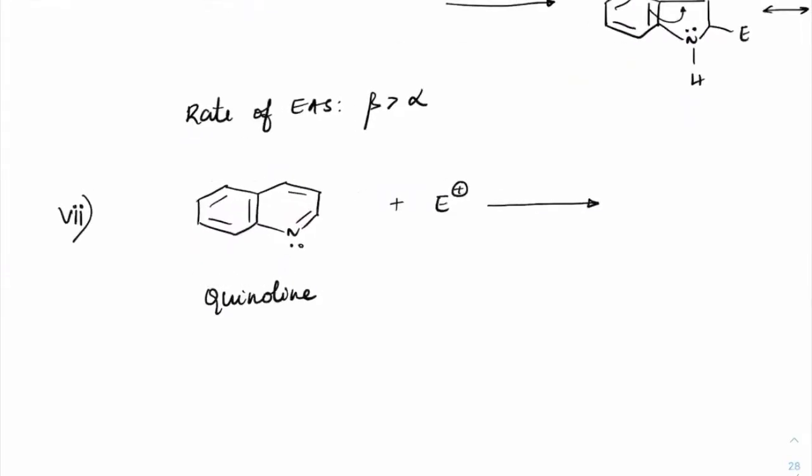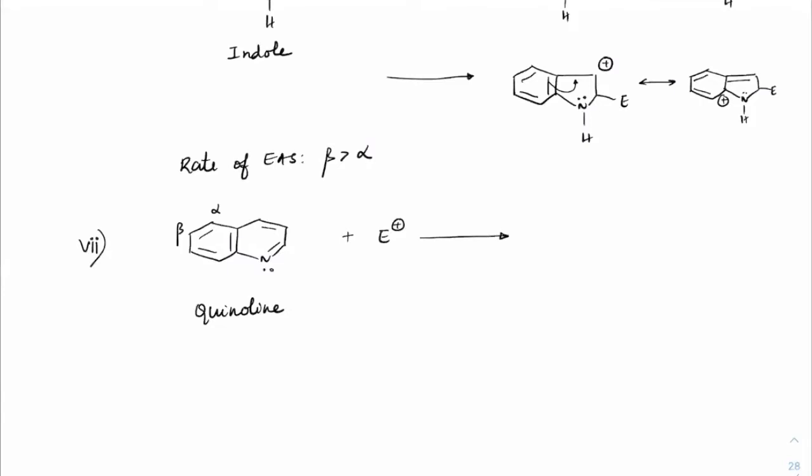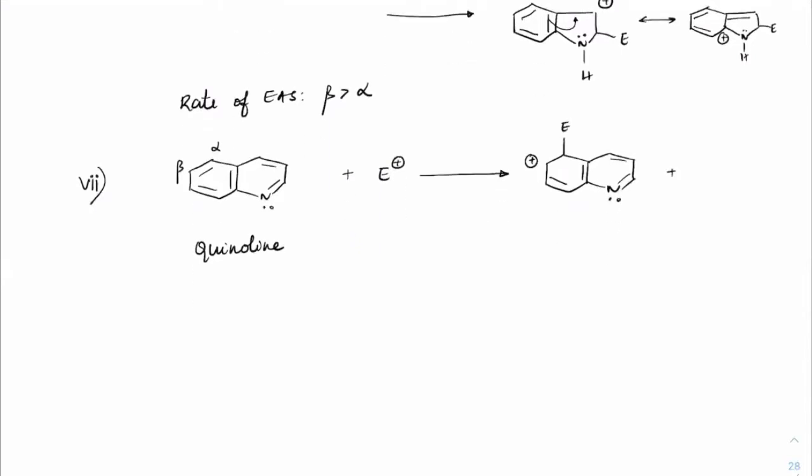So in the benzene form, I have two different positions here. You can see this is the alpha position, this is the beta position. On these two positions, what is the case we will get? Check. If the electrophile is substituted here, positive charge will come here, double bond, and N will be there this way. And if a positive charge comes here at the beta position, now you should be able to guess and tell me which has more rate, alpha or beta.